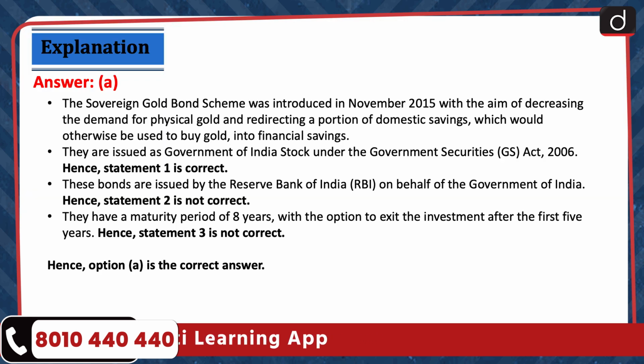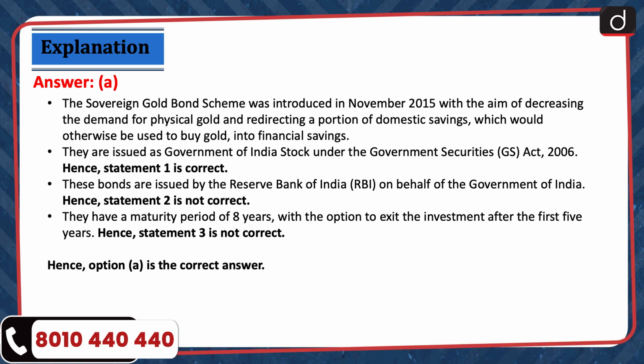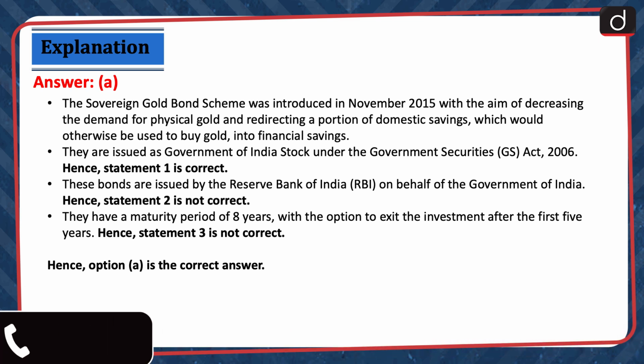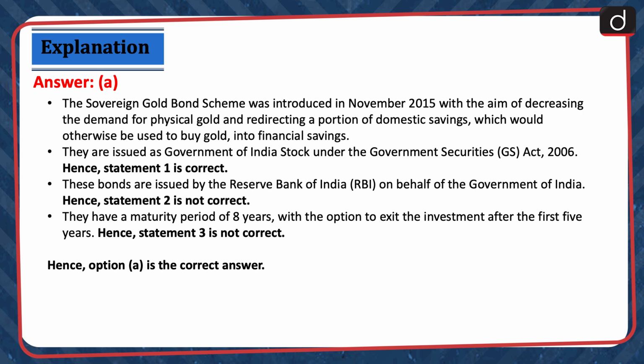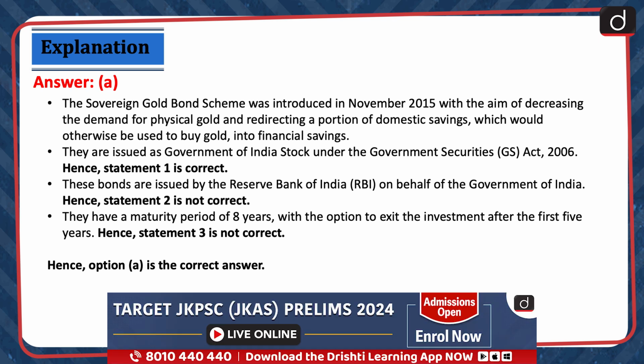The sovereign gold bond scheme was introduced in November 2015 with the aim of decreasing the demand for physical gold and redirecting a portion of domestic savings which would otherwise be used to buy gold into financial savings. They are issued as Government of India stock under the Government Securities Act 2006. Hence, statement 1 is correct.